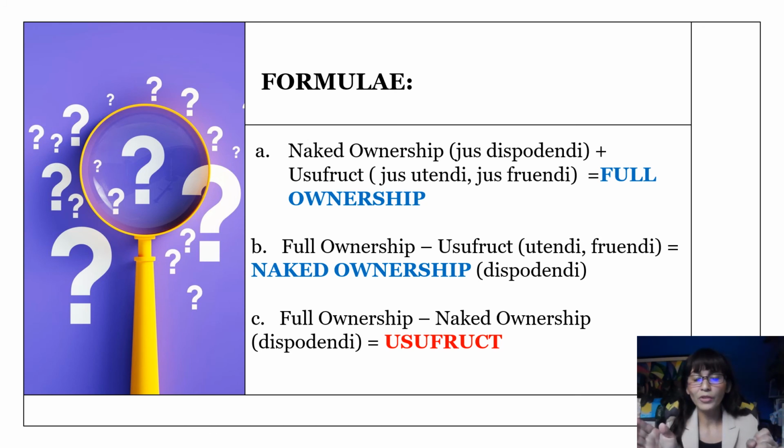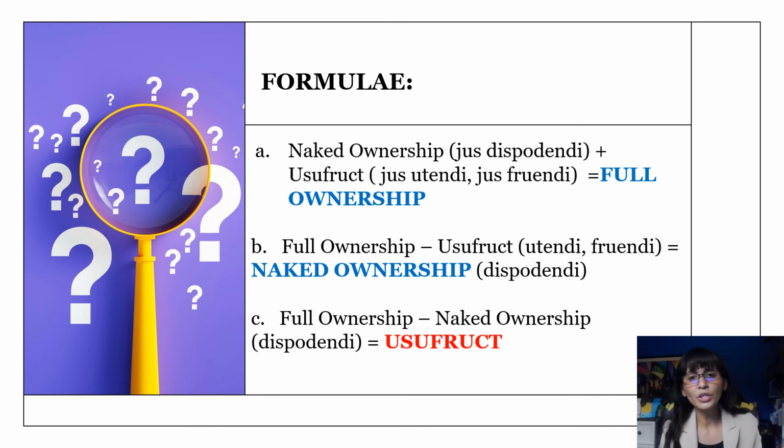Plus, you also have the usufructuary rights, which is the jus utendi and jus fruendi, meaning the right to use the thing and the right to the fruits of the thing. So that's full ownership. All of those three rights are being exercised by the owner in full ownership.